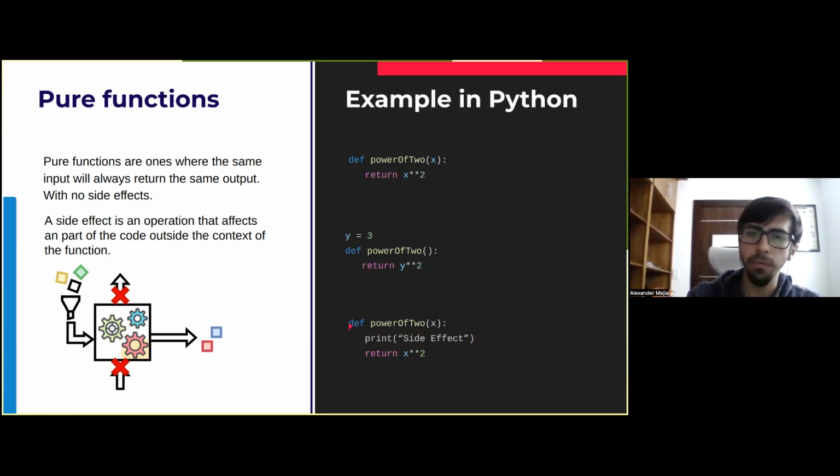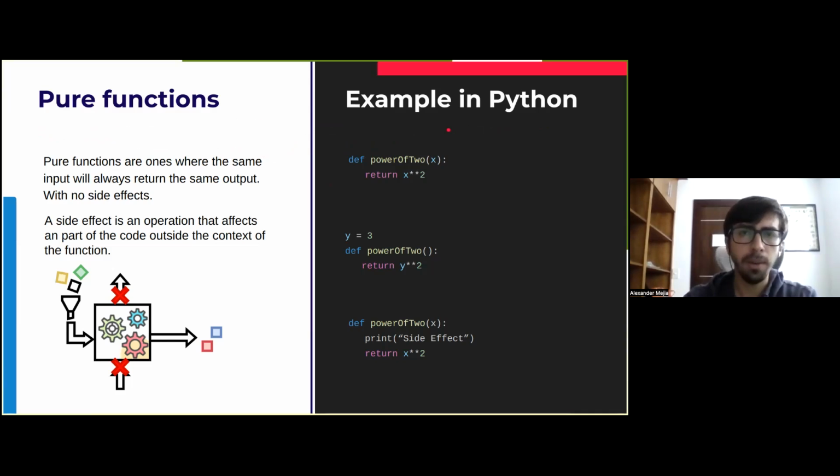So you may wonder, if we are restricted to do something like this, which is quite simple, how are we able to build software that interacts with other parts of our machine or talks with other systems? The idea is that with pure functions, and with software that tries to use pure functions, we try to separate all the side effects from all the pure functions that we have. That way, it will be much easier to manage any side stuff or unexpected stuff that may happen, and most of our functions will behave as expected. So that is pretty much it about pure functions and how they are applied in Python.